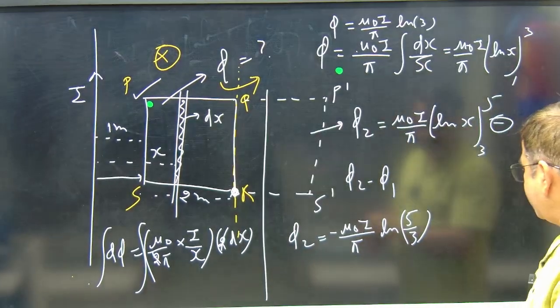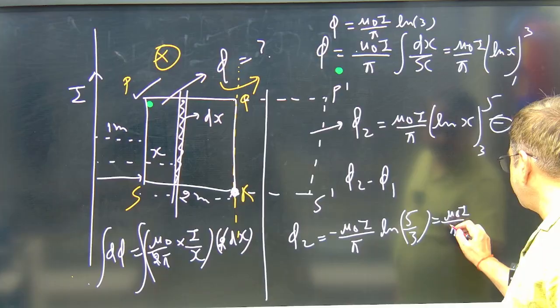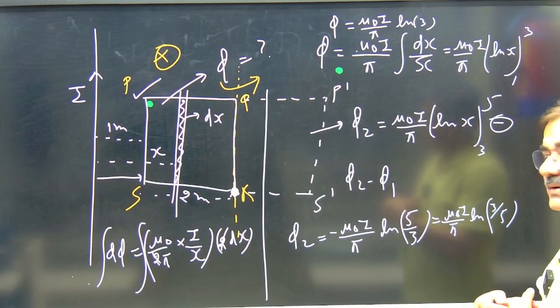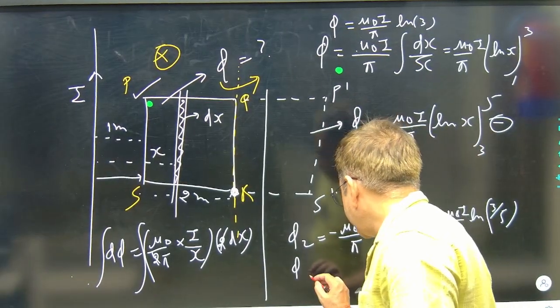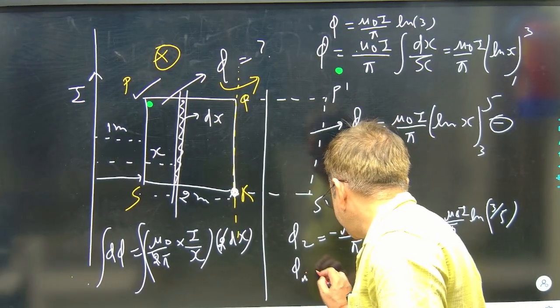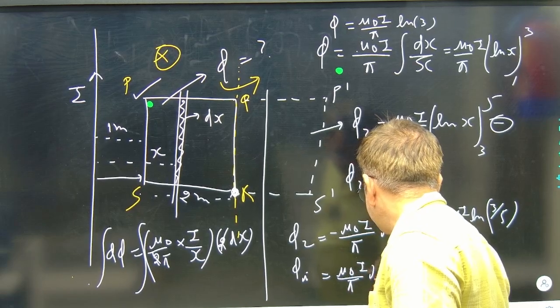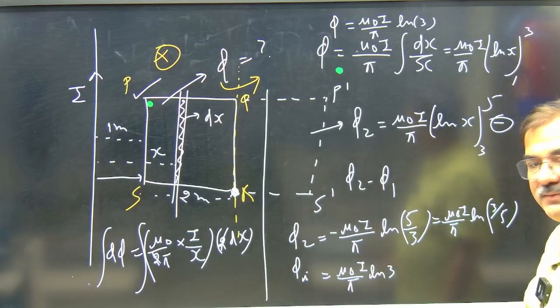If I remove the minus sign, I will say it to be μ0 I by π ln 3 by 5. Correct? What was phi initial? Phi initial was μ0 I by π ln 3. Correct? This term we have.